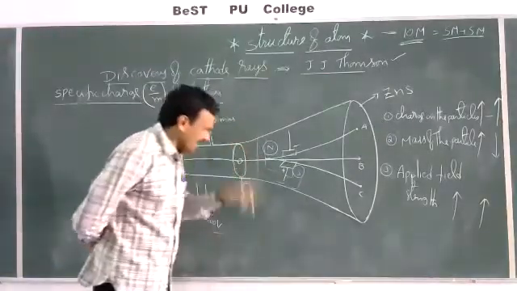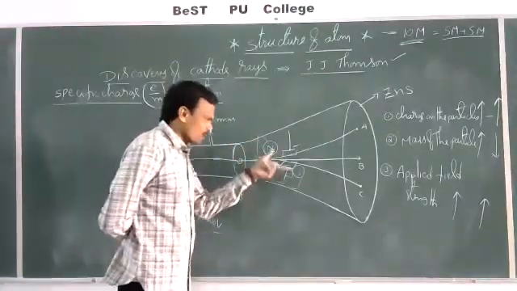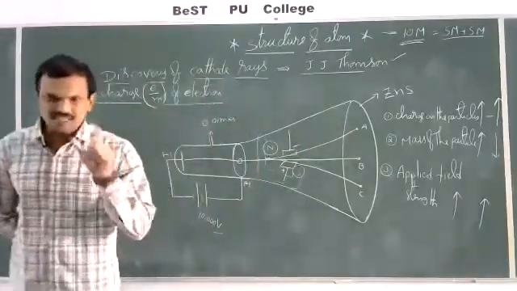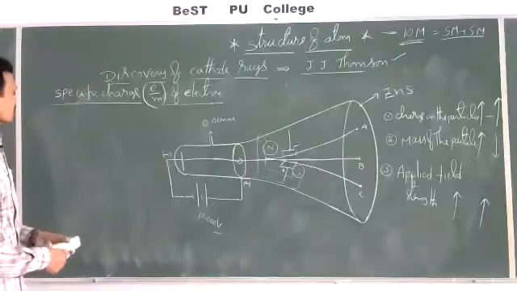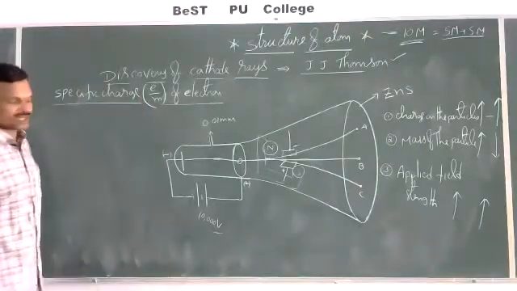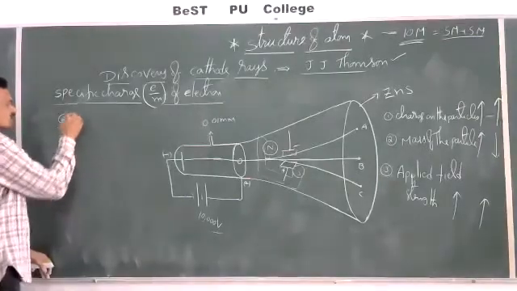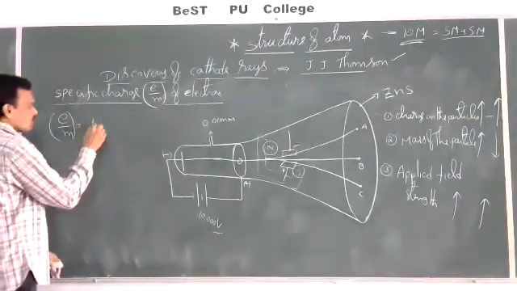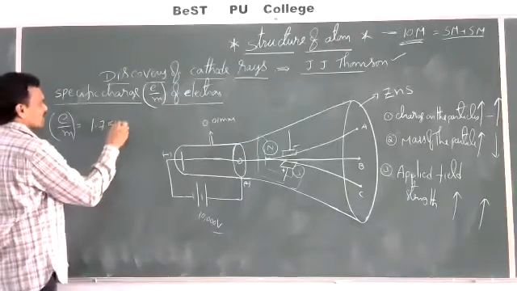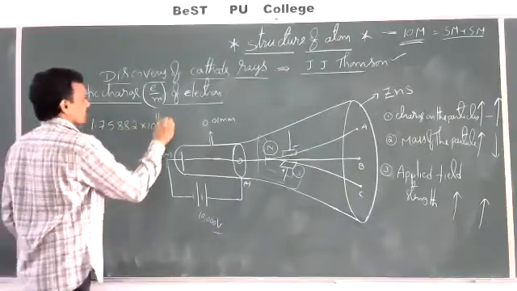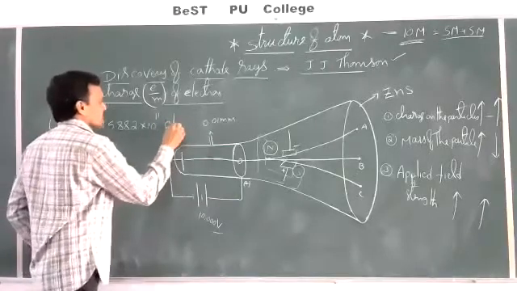And he took data between the applied strength and extent of deflection. Based on this experiment, he calculated the specific charge of the electron. So e/m of electron is equal to 1.75882 × 10^11 coulombs per kilogram.